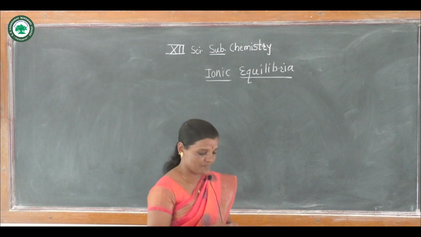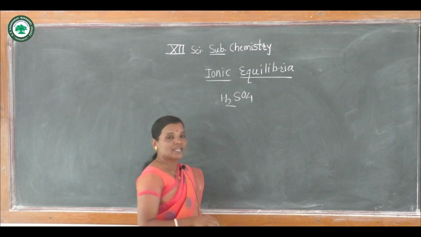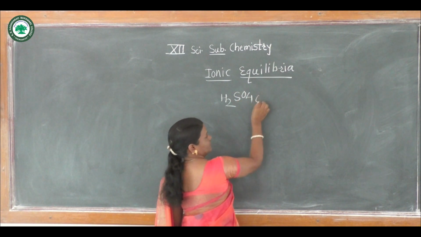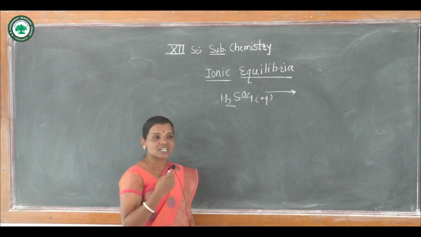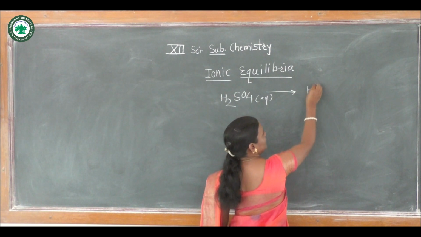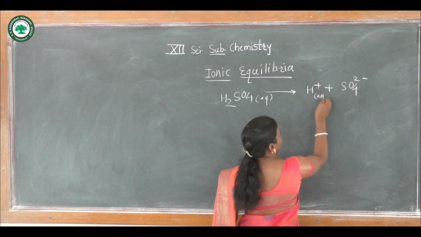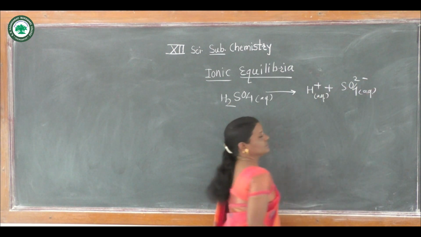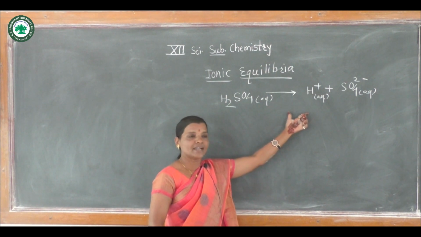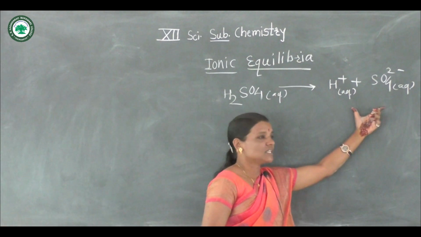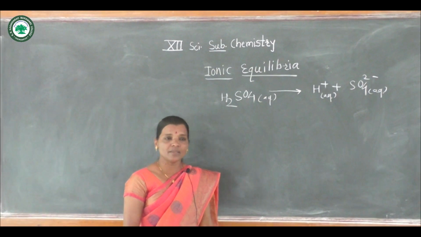For example, H2SO4 in its aqueous solution forms equilibrium with its ions, that ions are H plus and sulfate ions. Ionic equilibrium is what? The equilibrium that exists between ions and unionized molecules, that is called ionic equilibria.